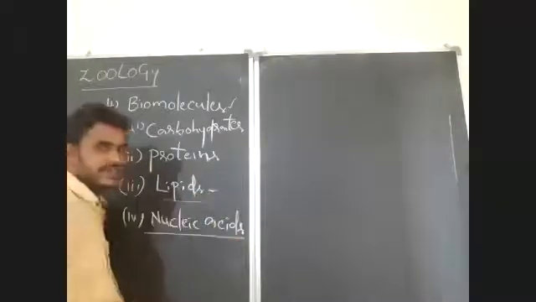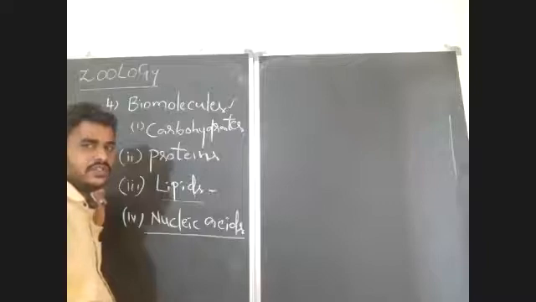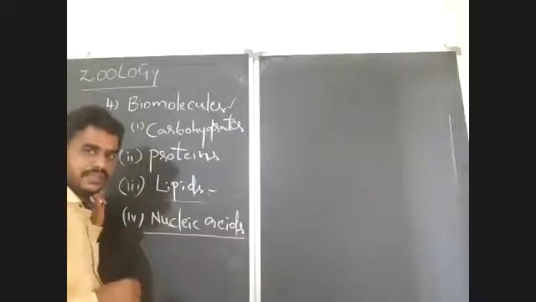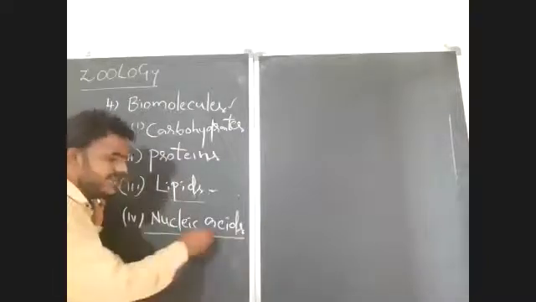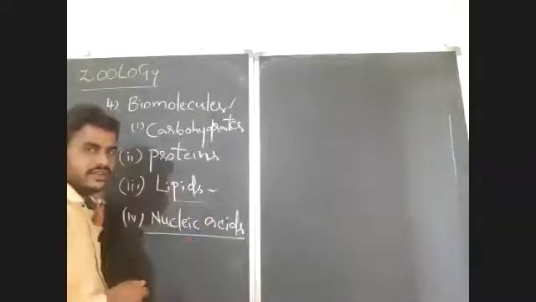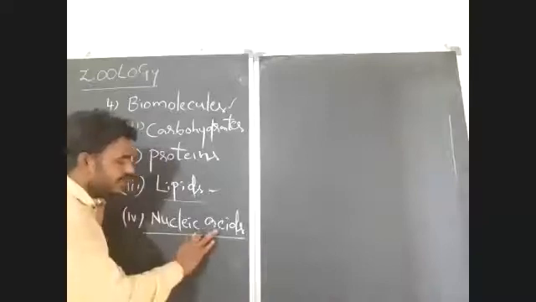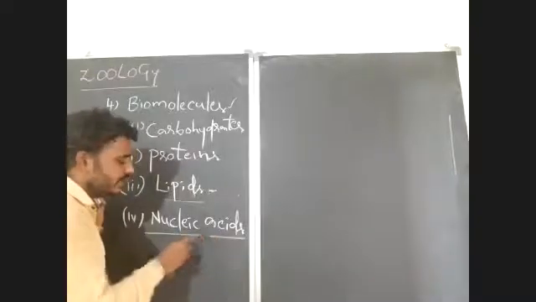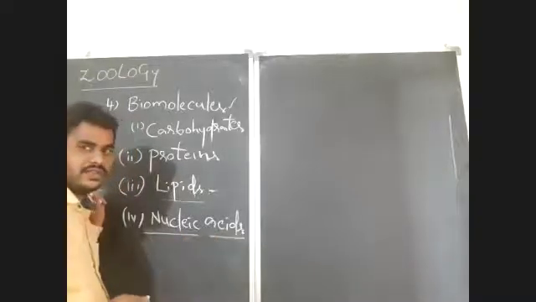And nucleic acids carry the entire information which is required for the survival of a cell. These are located in the nucleus. Nucleic acids are located in the nucleus, and these nucleic acids are mainly of two types in animals. One is DNA, another one is RNA.